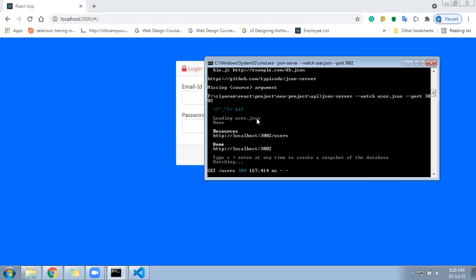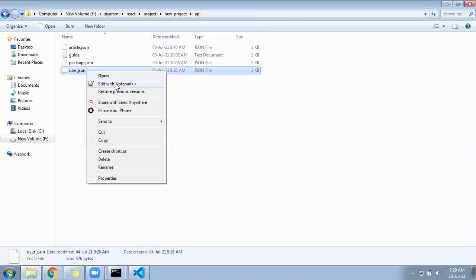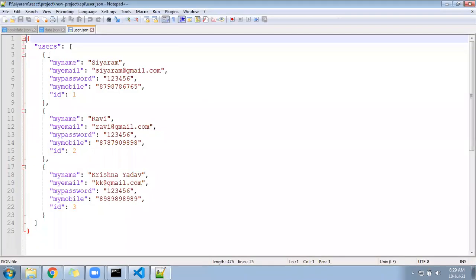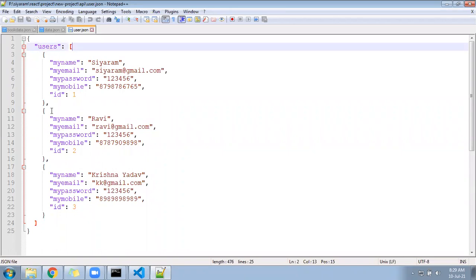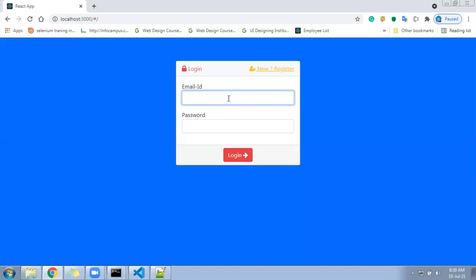So for that, go to your JSON file, the user.json file. Here we have added many things. Some users have registered in this. So in this file, we will add one more user for admin purpose. When the admin logs in, he alone can come to the dashboard, else something else will appear.